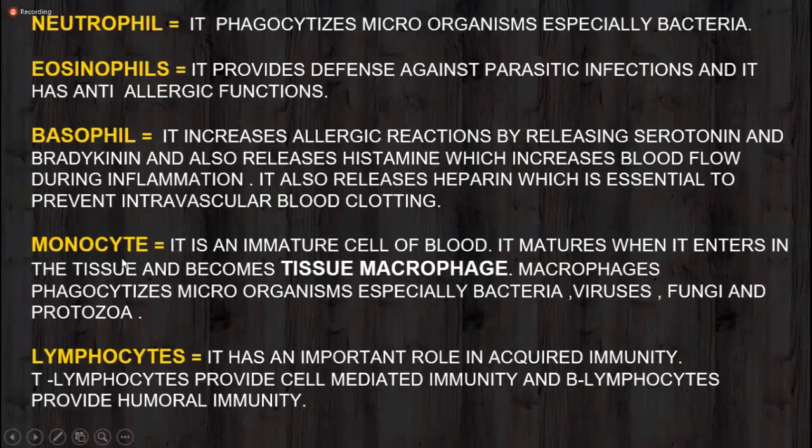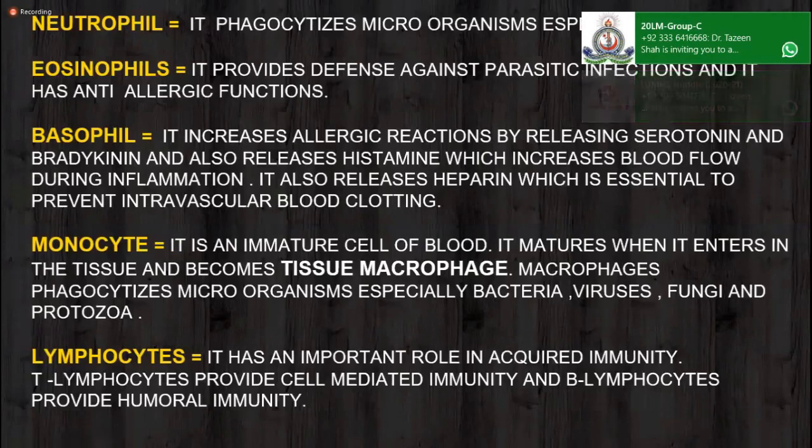Monocyte. Monocyte is an immature cell of the blood. The next lecture, by Dr. Tazeen Shah, is based on the monocyte macrophage system, so you will learn about monocytes, inshallah. Monocyte remains in the blood for at least 72 hours. Then it enters the tissue and becomes tissue macrophages. Macrophages have a strong property to phagocytize microorganisms, especially bacteria, viruses, fungi, and protozoa. So macrophages are a strong phagocytic agent against bacteria, viruses, fungi, and protozoa.